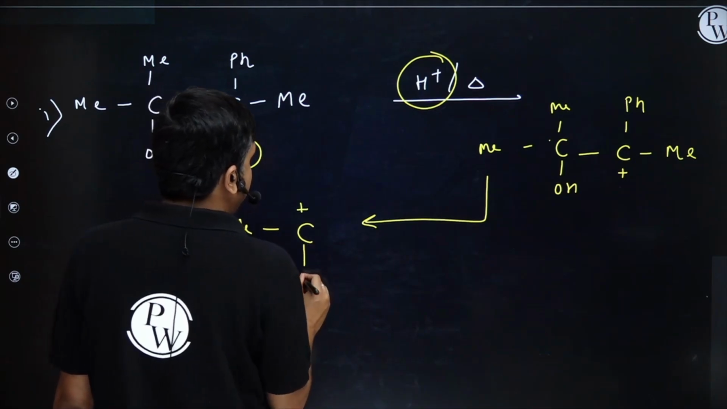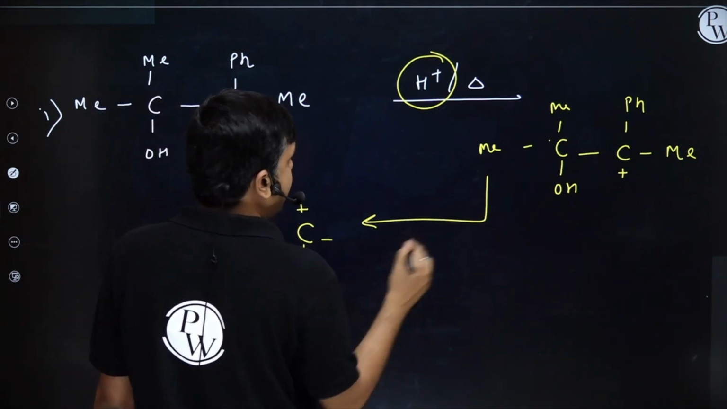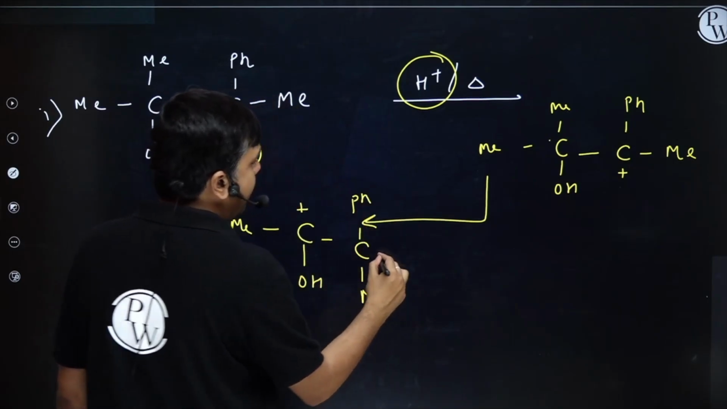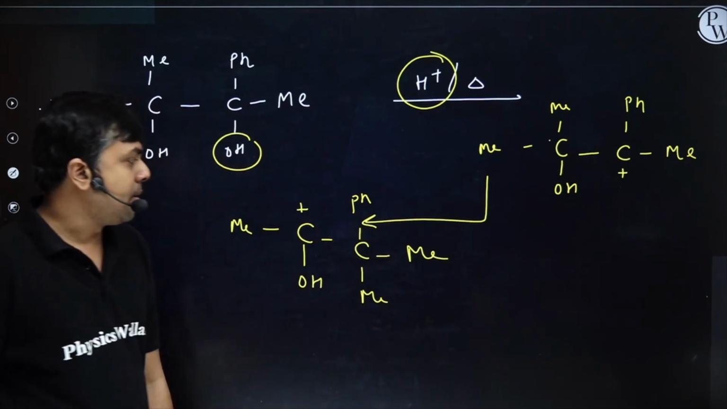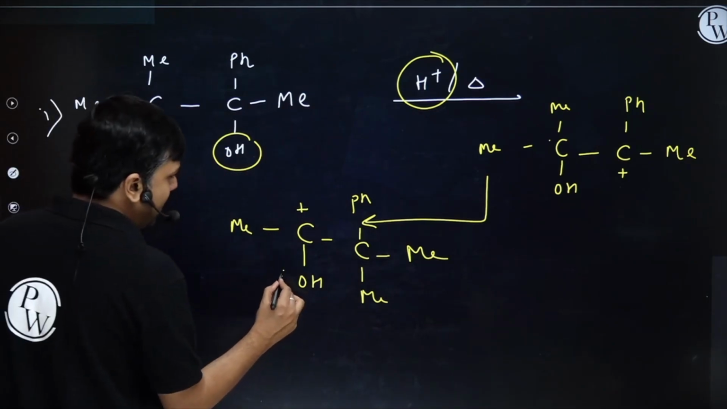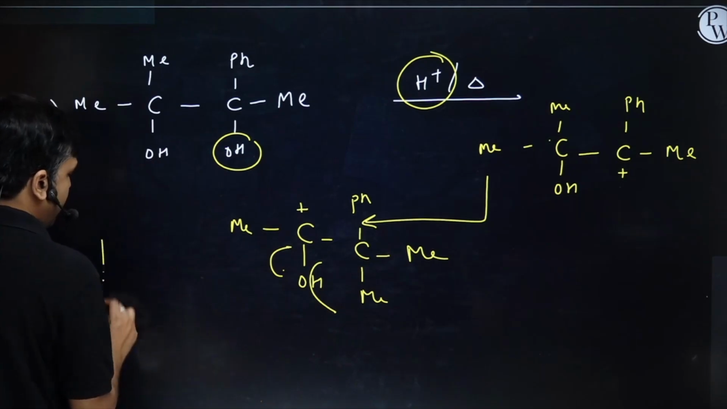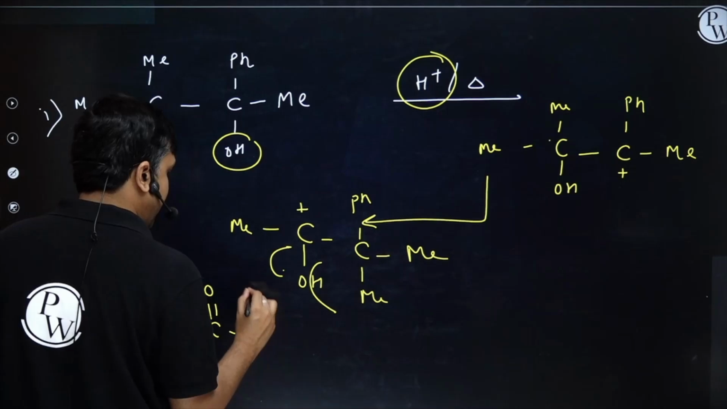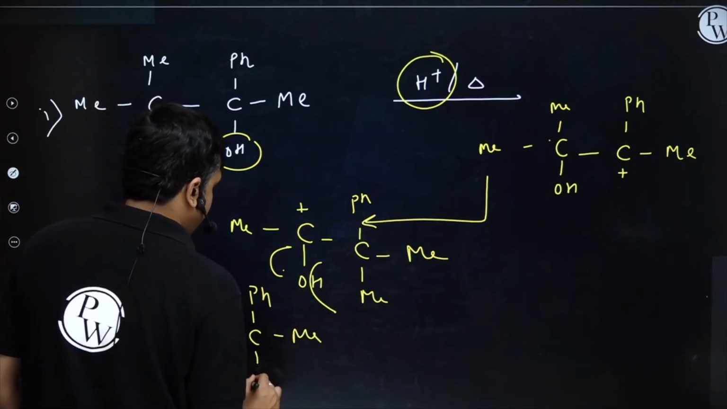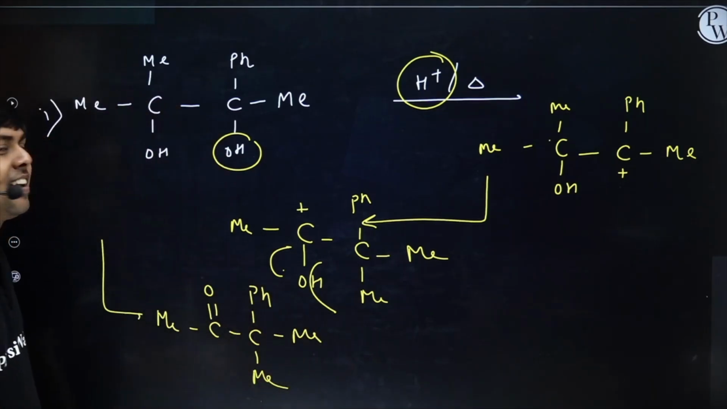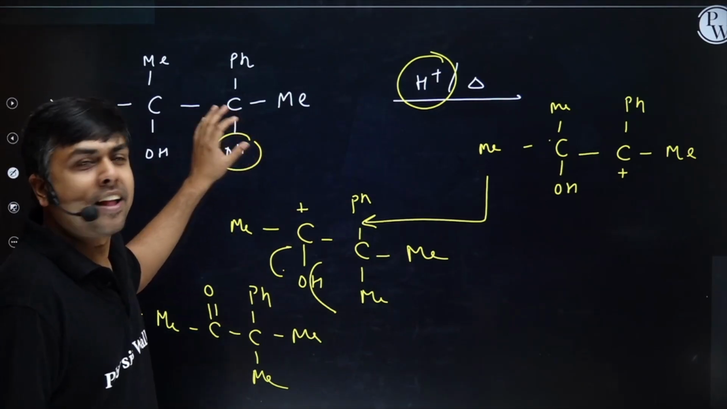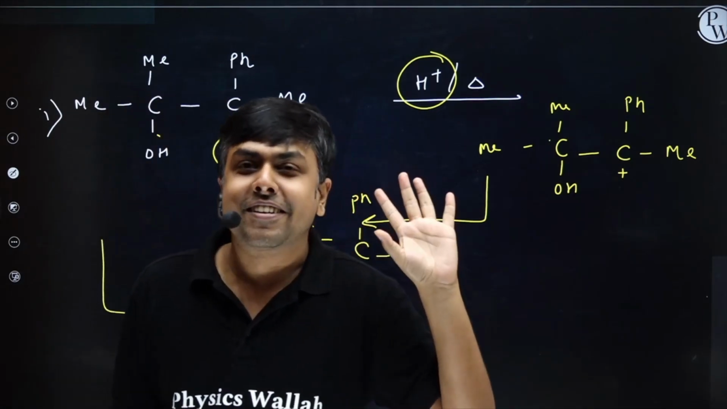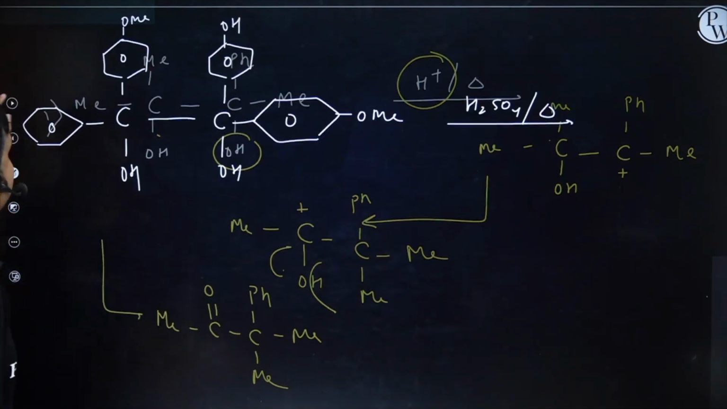So now I will form the carbocation here. Methyl group has migrated, OH. Now I am having C, Ph, Me. One of the methyl has migrated and one methyl was present from the beginning itself. Back delocalization, remove this H. The product formed is Me, C double bond O, C, Ph, Me and Me. Right? Form the more stable carbocation, migrate one of the groups, form the carbonyl on the other carbon. Is it clear? Okay, next one.